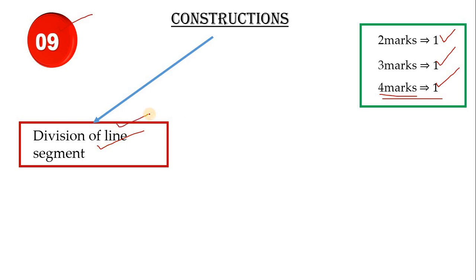So practice very well, and whenever you are constructing the division of a line segment, keep it in mind. You want to find the sum of the ratios. You have to find the sum of the ratios only when you are constructing the division of a line segment. When you are constructing the similar triangle, don't add the ratios. The ratio terms should not be added. Keep that in mind.